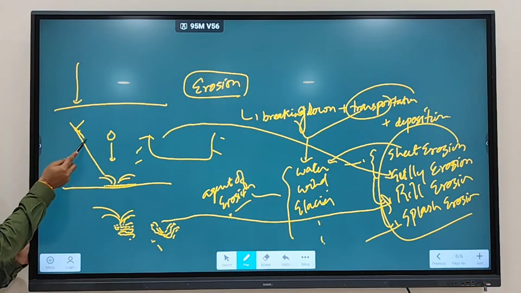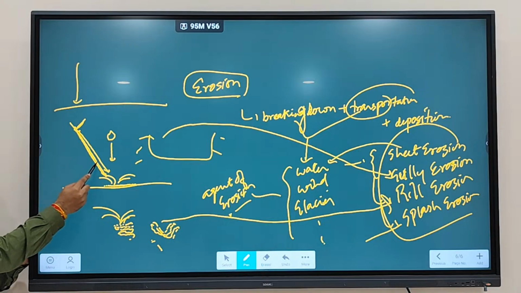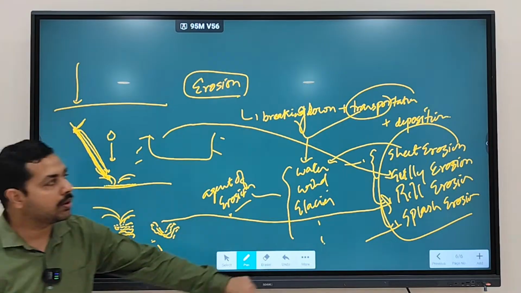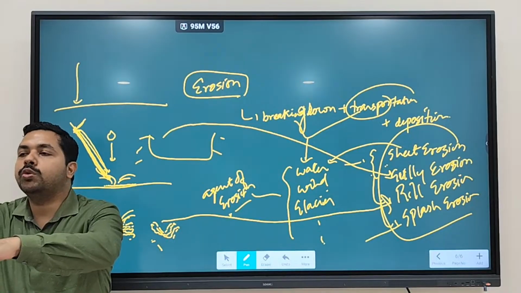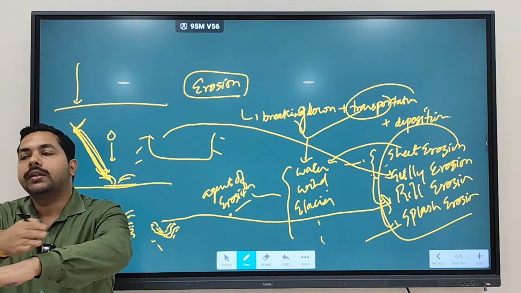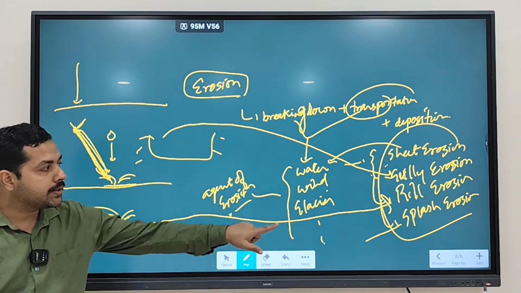Now rainwater is coming down from here to here. So rainwater is falling over here, and from here this water is coming down to the bottom. So they will take what? They will take the entire sheet of soil from here to here, and this type of erosion is going to be called what? This type of erosion is going to be called sheet erosion. When you move the entire upper layer of the soil, which type of erosion is it going to be called? Sheet erosion.